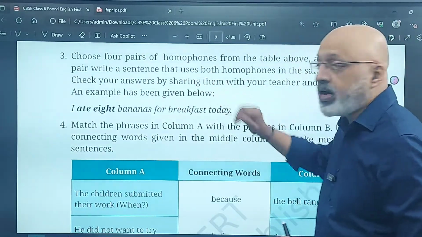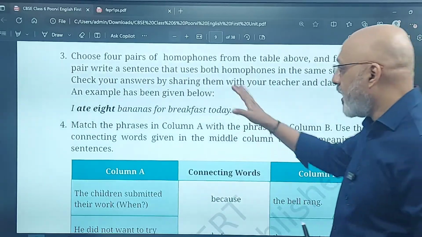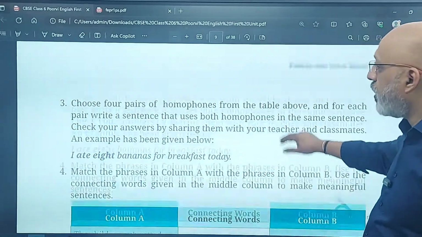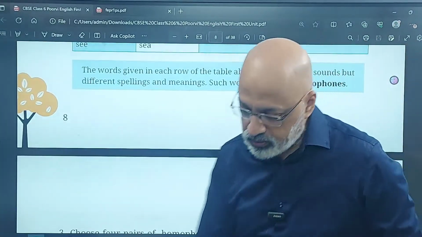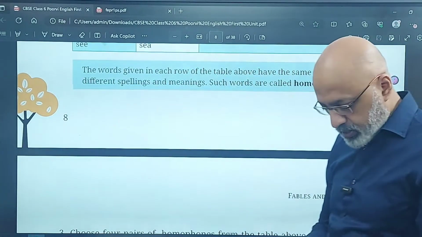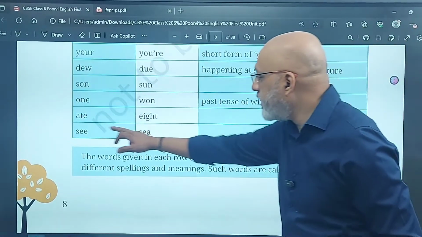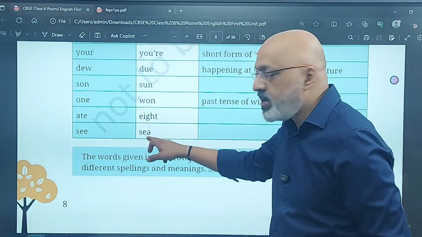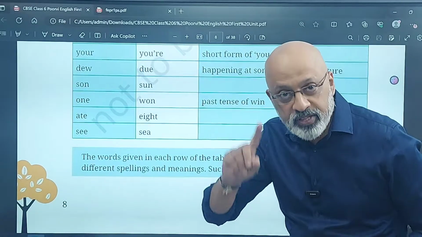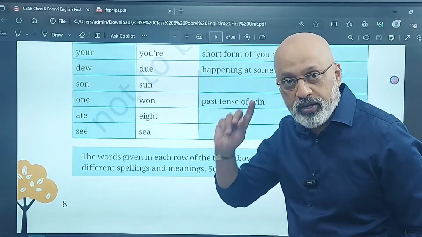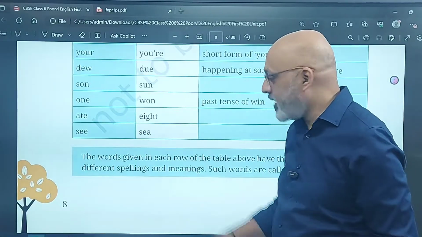Like this. Now they have given an exercise. Now this is exercise number 3, and of course this is given here. So you need to make sentences using these kinds of words. In fact, while I was preparing for it, I had written a couple of them. For instance, Dinesh went to see the sea in the morning. Okay, so you're using both words in the same sentence.